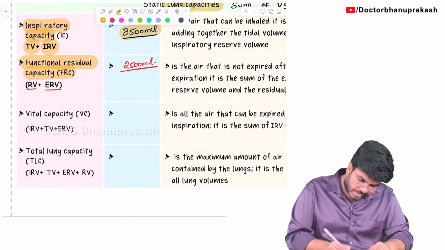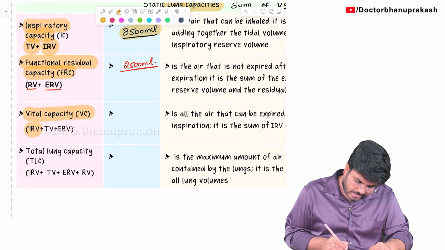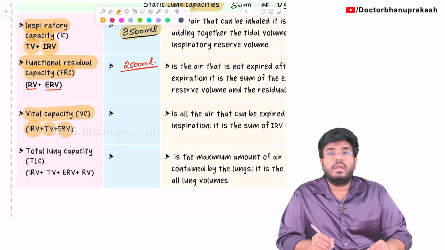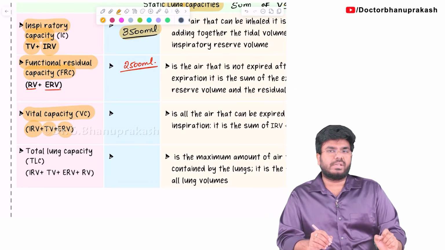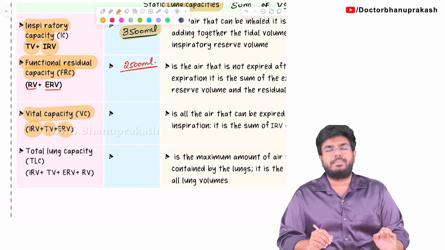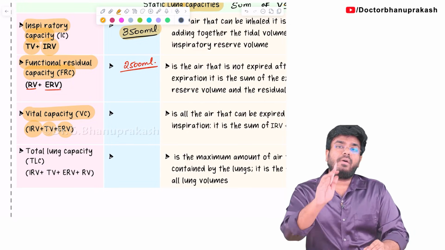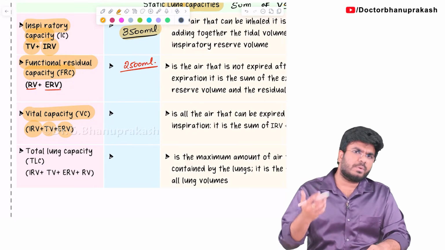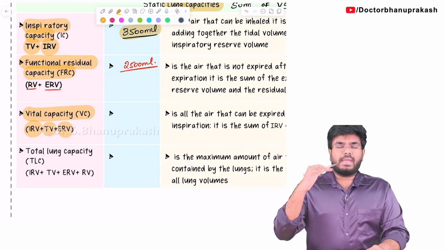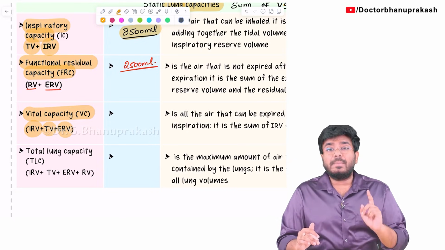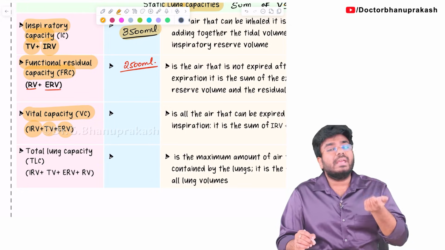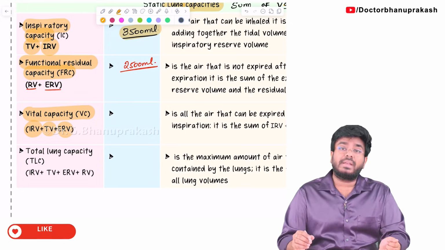Next, what is vital capacity? Vital capacity means after doing the maximum possible inspiration, how much air you can take out of your lungs? Now I am asking you, take as much air as possible. So you will be taking as much air as possible, maximum inspiration. After maximum inspiration, how much air can you take out of the lungs? That is the vital capacity.